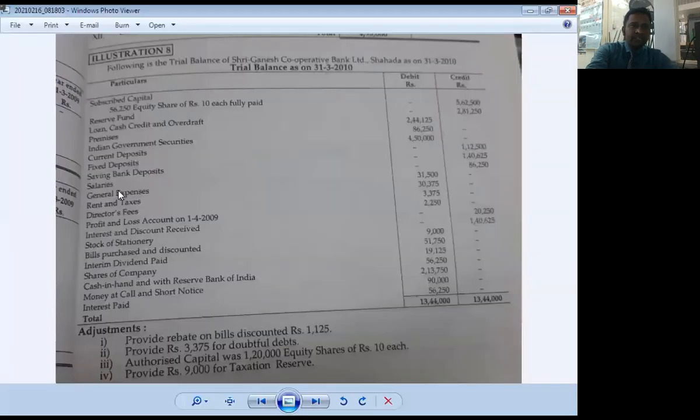Then salaries, general expenses, rent and taxes, and director fees.